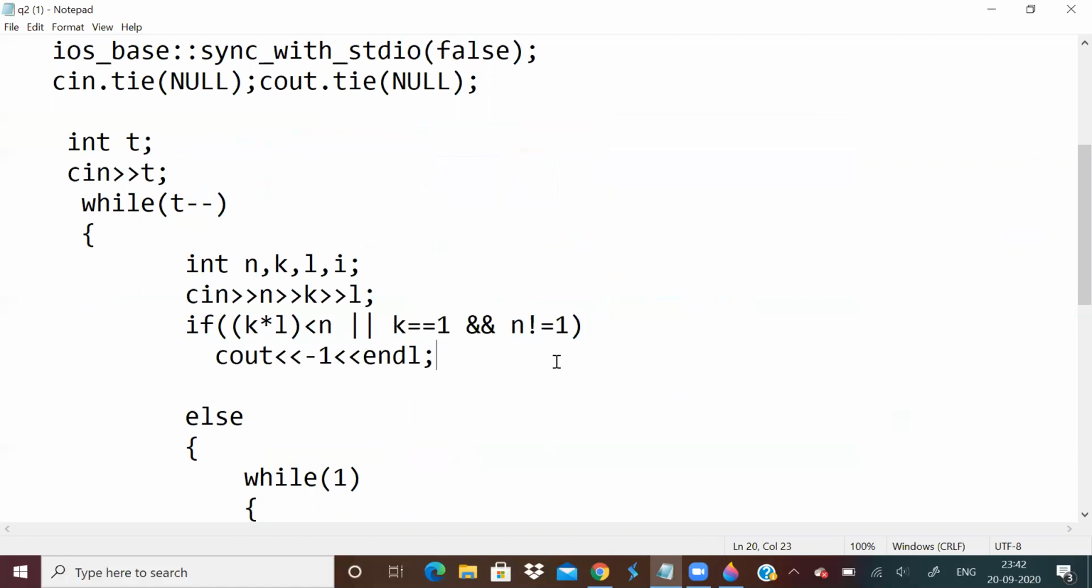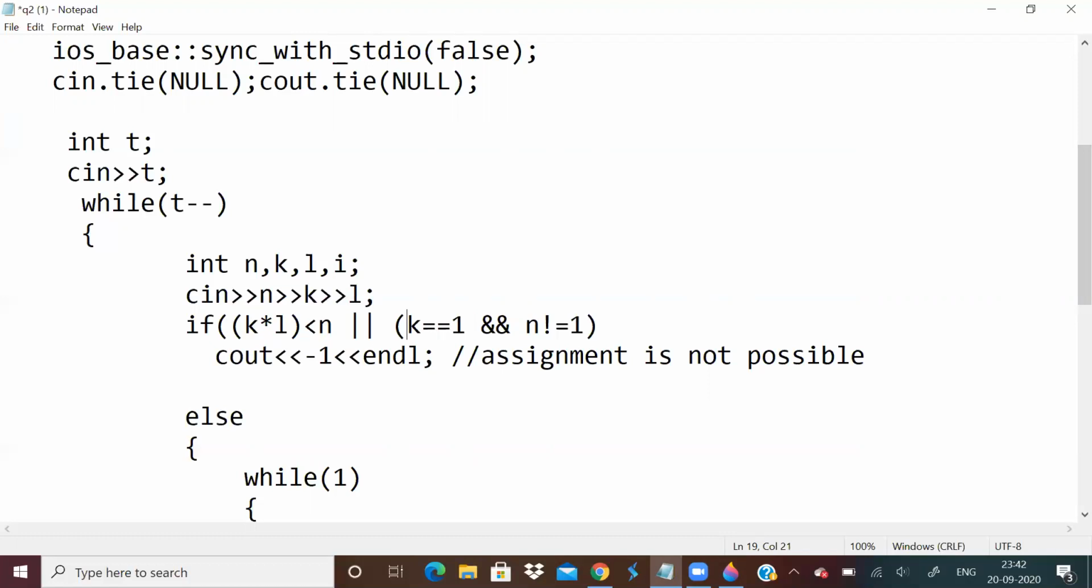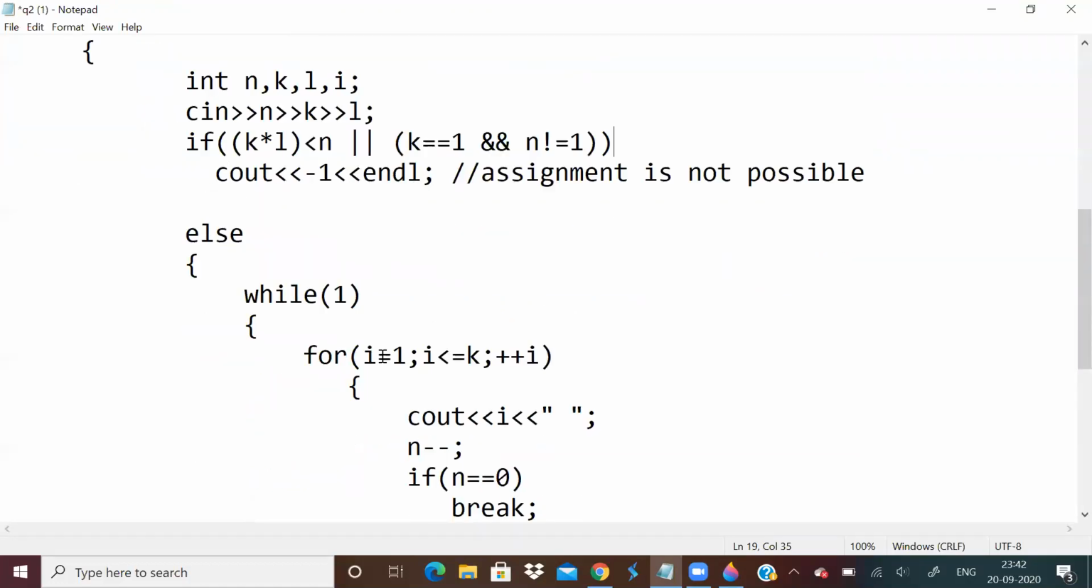So when will the assignment not happen? This is when the assignment is not possible, in this if condition: when k into L is less than n, or k is equal to 1 and n is not equal to 1. So this is the test case where people may have gone wrong.